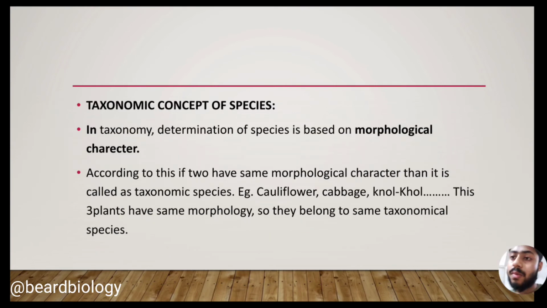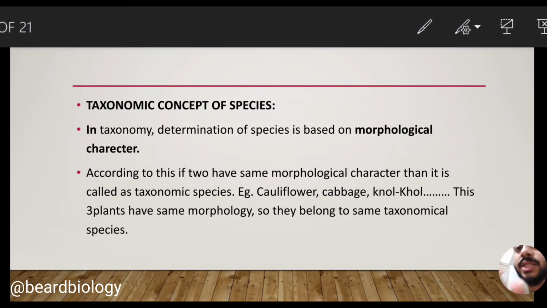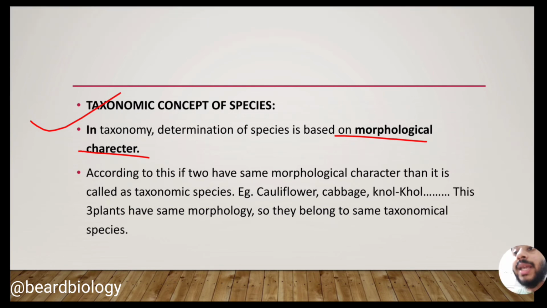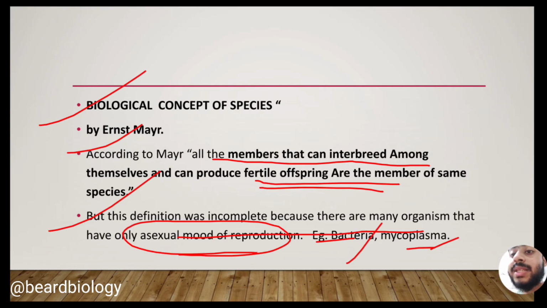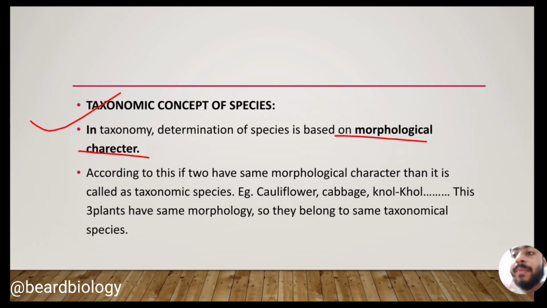Now let me go to the other concept, that is the taxonomic concept of the species. In the taxonomic concept of the species, determination of the species is based on morphological characteristics. We must remember this point. Here, besides morphological characteristics, we also find reproductive characteristics. Now let me come.